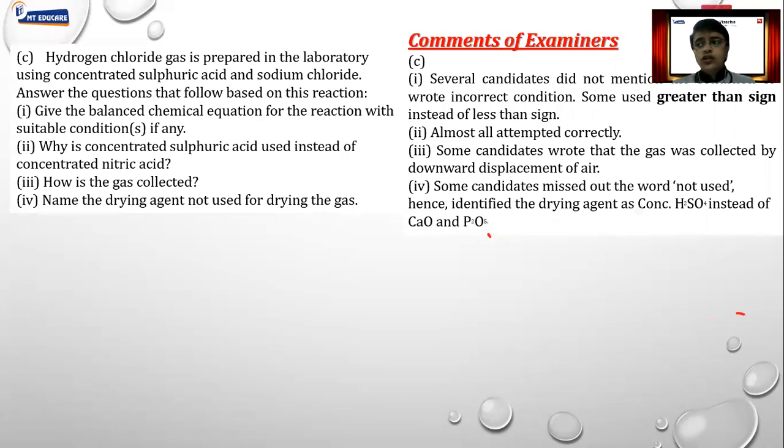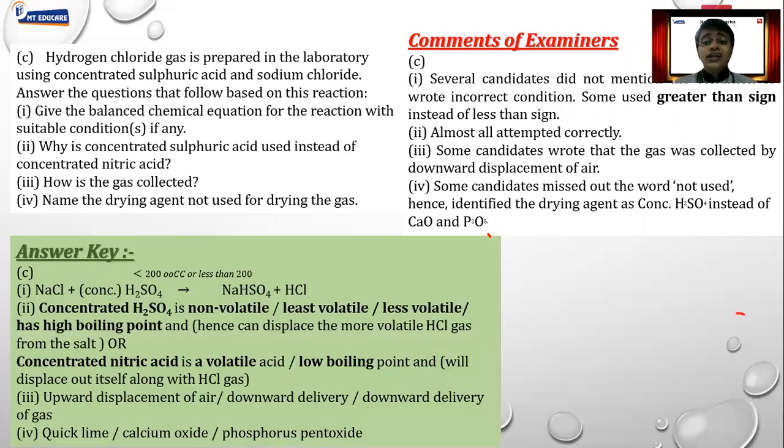then comes answer based on laboratory preparation. Now, generally, they can ask this question either in this form, the way it is given on the screen right now, or they can give you a diagram, and based on the diagram, you have to answer this question. Okay. So whenever, for example, the first question, give a balanced chemical equation. For any particular preparation you are writing, make sure you are properly mentioning the conditions. Without conditions, you will not get the marks.